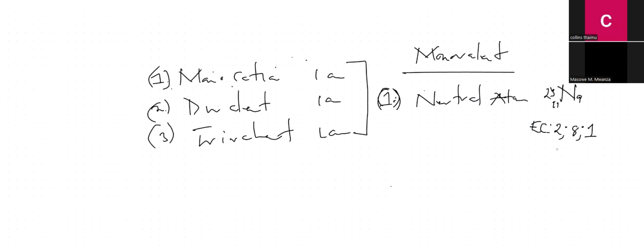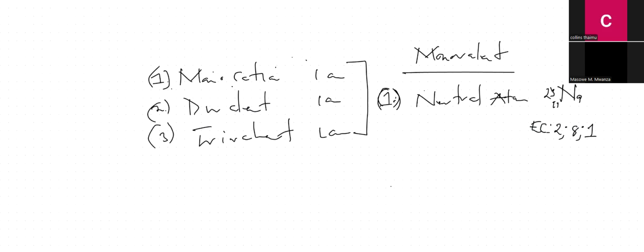It's in period what? Period 3. Why is it in period 3? Because it's got 3 shells. Very nice. Then what's the valency? The valency is 1. Very nice. Why? Because it needs to lose this single electron in order for it to be stable, isn't it? And we say that the electron that it needs to lose in order to become stable is its valency.